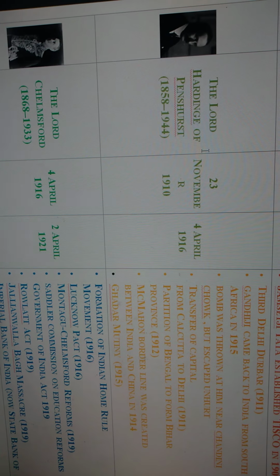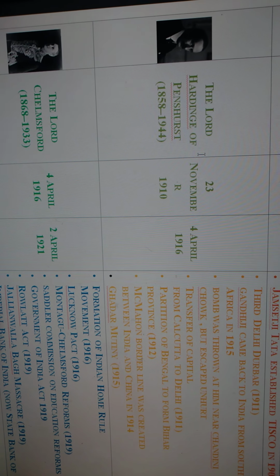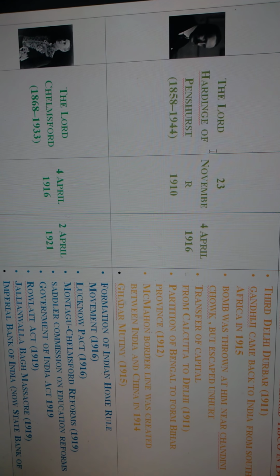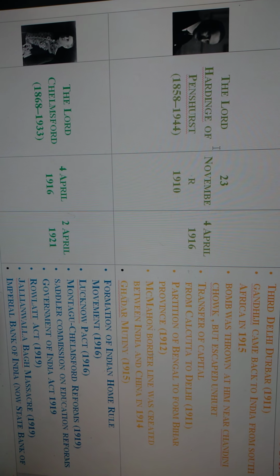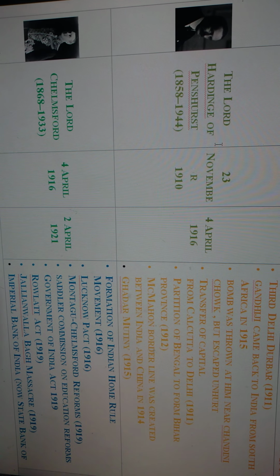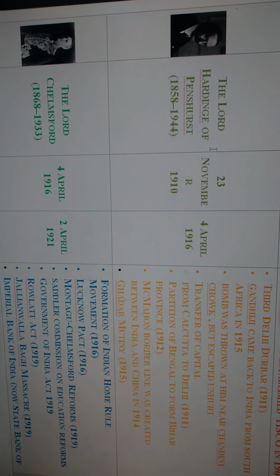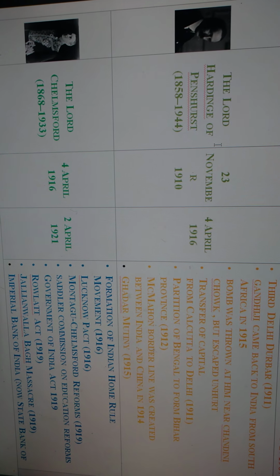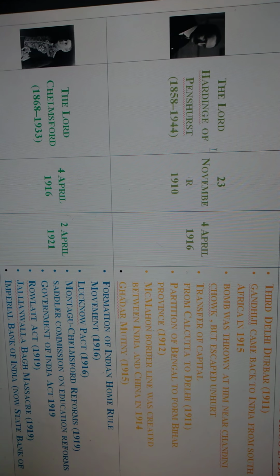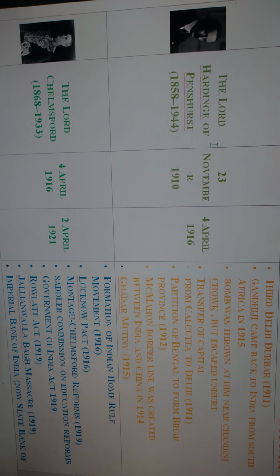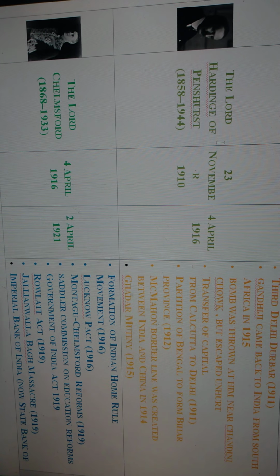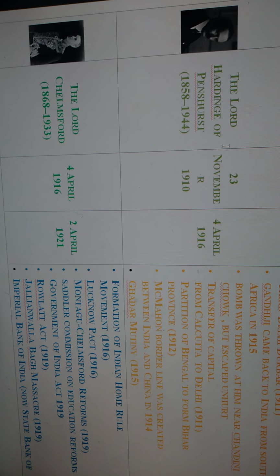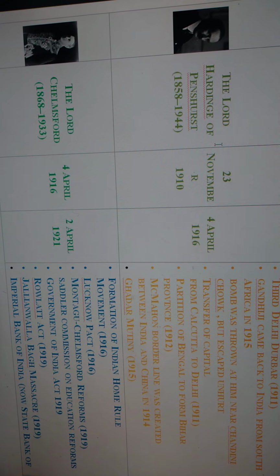And the McMahon borderline was created between India and China. The McMahon Line was created in 1914 in the Lord Hardinge period, and the Ghadar Mutiny in 1915 also happened during the period of Lord Hardinge. And the next viceroy was Lord Chelmsford. He was the viceroy of India from 4th April 1916 to 2nd April 1921. Formation of the Indian Home Rule Movement: we know the Home Rule Movement was formed in 1916 by Annie Besant and Bal Gangadhar Tilak. And the Lucknow Pact in 1916 also happened during the period of Lord Chelmsford.